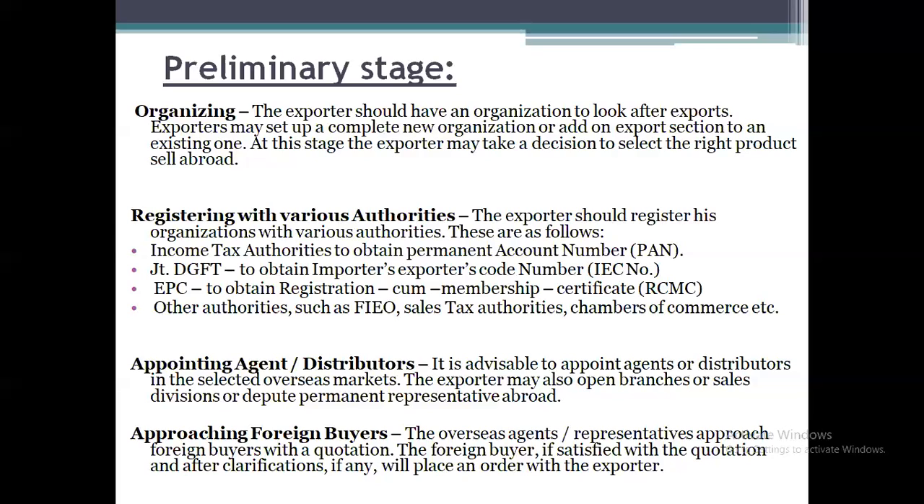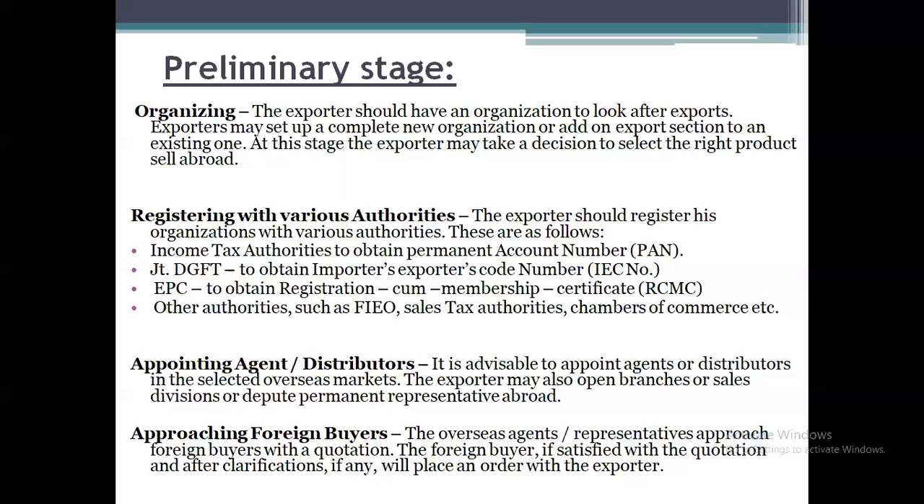So the first stage is called the preliminary stage. It includes organization, establishment of export section, or establishing the organization to do export activities. Next, we need to do the registration with the various authorities, either income tax for getting the PAN number. Next, JT DGFT to obtain the import exporters code number. EPC to obtain the registration cum membership certificate. Other authorities such as FIEO, sales tax authorities, chamber of commerce, etc.